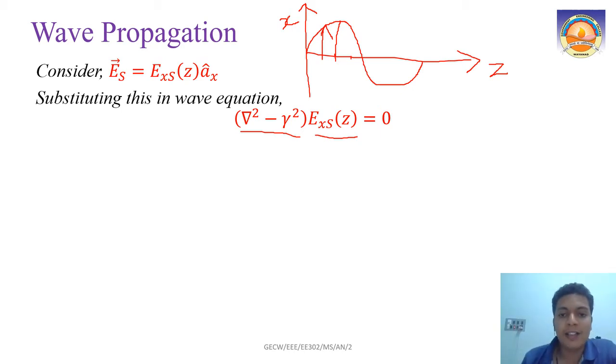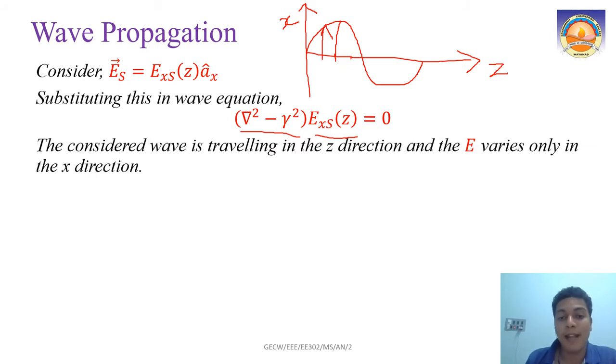Now this becomes quite simple, because the variation in field is constrained only to the x direction, not the y axis or z axis. That makes things quite easier. Your considered wave is traveling in the z direction and the electric field is varying only in the x direction, as I have shown here.